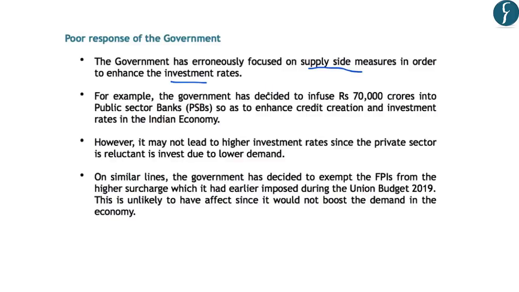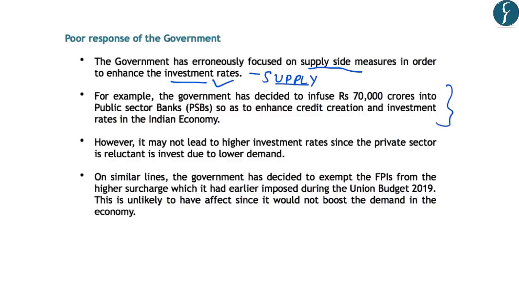As we all know, recently the finance minister has unveiled a number of measures to boost the Indian economy, and those measures were discussed in the previous DNS video. However, most of these measures emphasize increasing the investment rates, which are mainly the supply side factors.